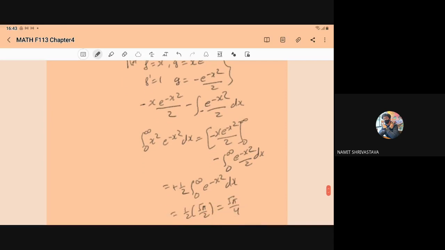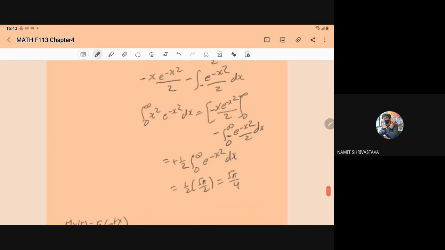So here the integral from 0 to infinity of x square e to the power minus x square can be written as minus x e to the power minus x square by 2 with limit 0 to infinity, minus the integral from 0 to infinity of e to the power minus x square by 2, with one more minus, upon 2 dx. That will become 1 by 2 integral 0 to infinity e to the power minus x square dx. For both limits the first term is equal to 0, so this value is 0. So here we have 1 by 2 integral 0 to infinity e to the power minus x square dx.